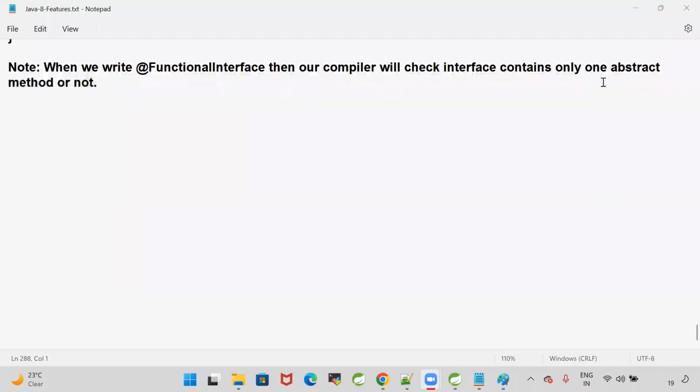A lambda will not have any name, any modifier, or any return type. Earlier, to call methods, we would create an object and call the method by using the method name. But a lambda is an anonymous function, there is no name. How to call the lambda?